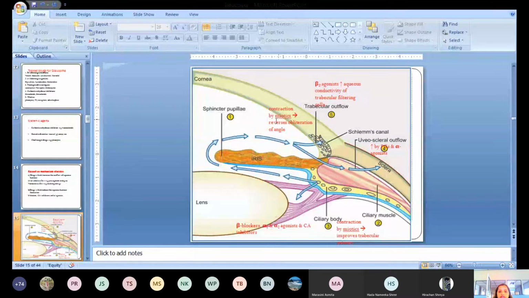What are these miotic drugs? They act on the sphincter pupillae muscle, causing constriction of this muscle by acting on the muscarinic M1 receptor, so that it increases the patency of this angle. So it reverses the obliteration of this angle. When this muscle contracts, it pulls the iris towards itself, so the angle becomes wide. So that will reverse the obliteration of the angles by these miotic agents.